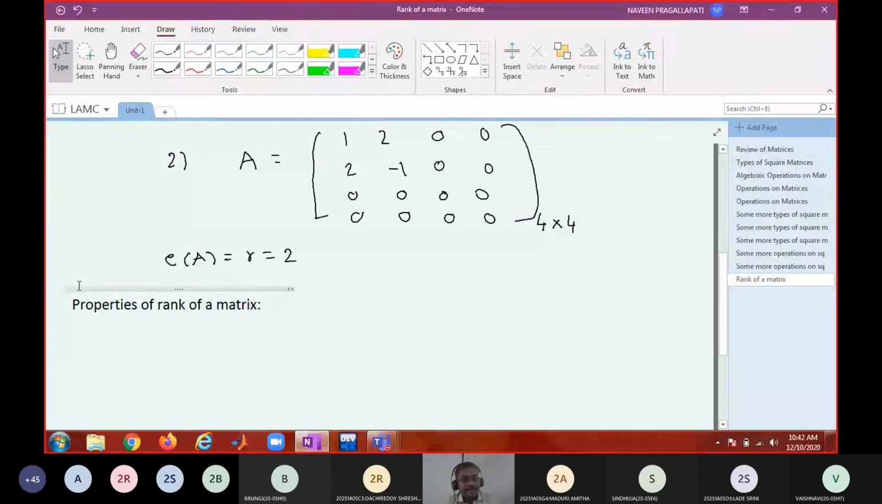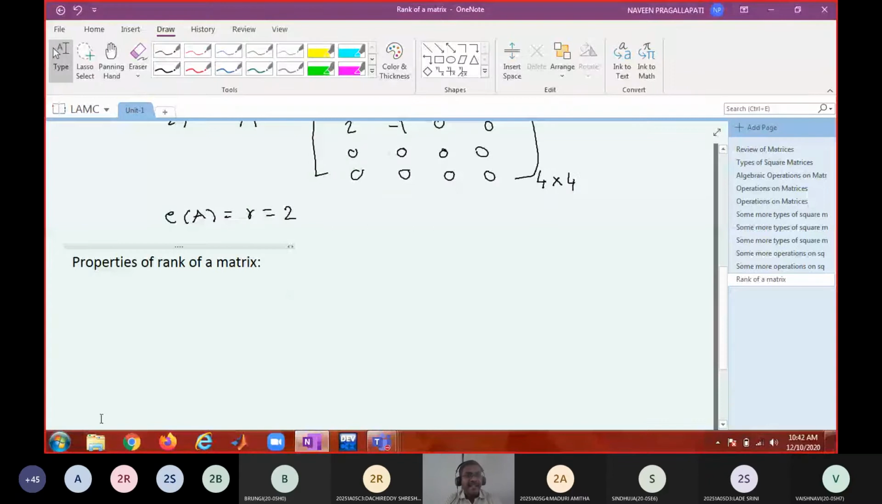So, what is the first property? Can you say that rank exists for every matrix? Or rank does not exist for any matrix? Rank exists for every matrix. The null matrix also will have a rank, no? Some observations, okay? Rank exists for every matrix, and it is unique. Rank is only one. For a matrix, you will not have two ranks. So, the rank of a matrix exists for every matrix, and it is unique.